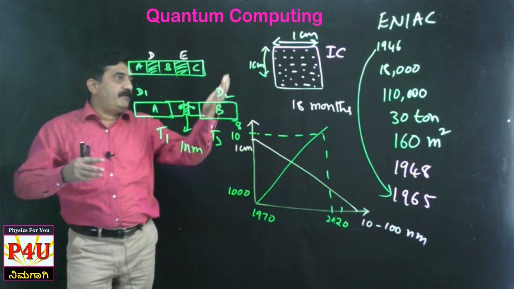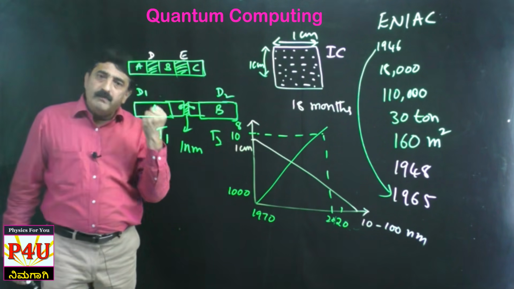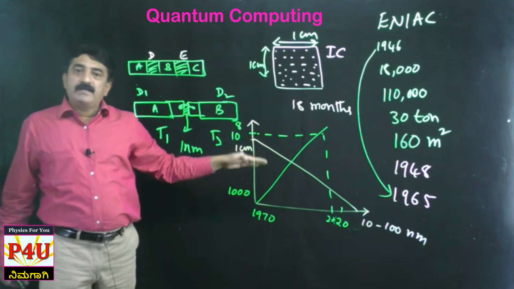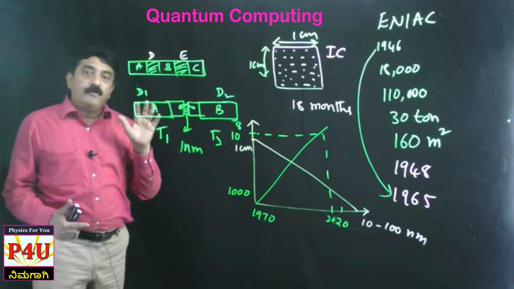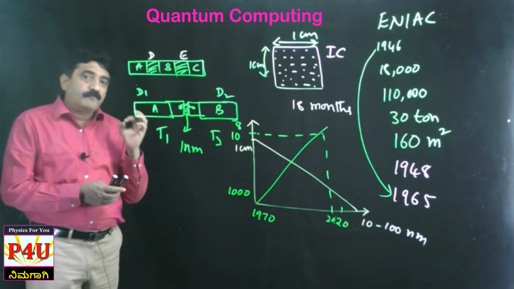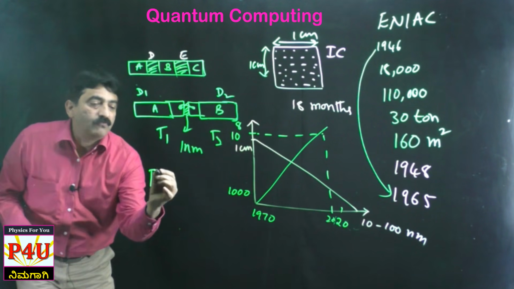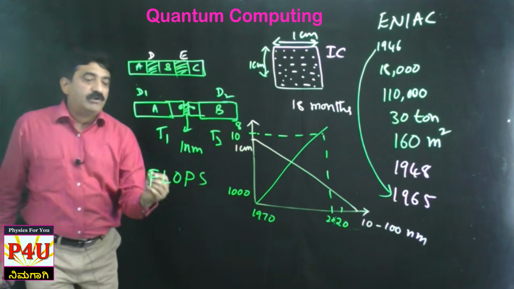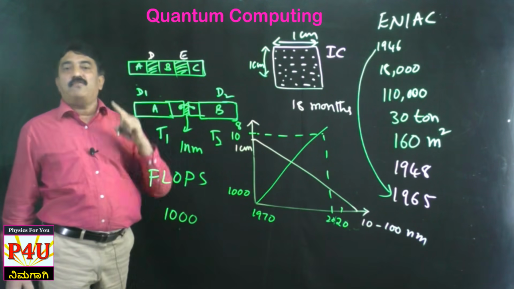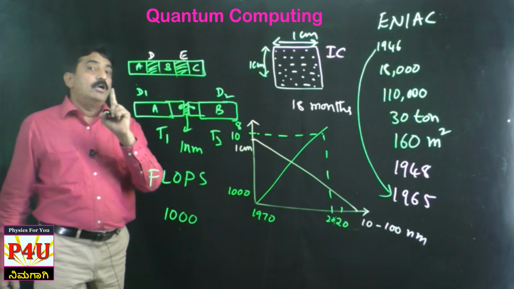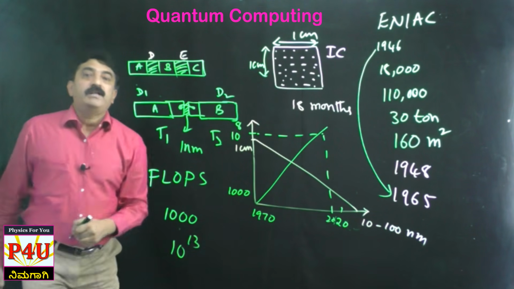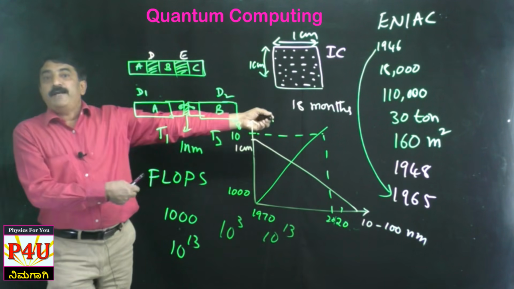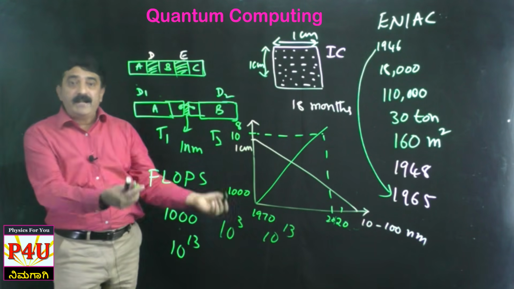Actually, when the first computers came in 1946, it was a very low memory storing device. In fact, there was no output option at all. Slowly memory capacity increased, efficiency increased, performance speed increased. See, computer performance speed we measure in terms of what is called FLOPS, floating point operations per second. Earlier it was about 10 power 3, that means 1000 FLOPS. Today we have more than 10 power 13 FLOPS. Just imagine, where is 10 power 3, where is 10 power 13? So performance speed we have increased.